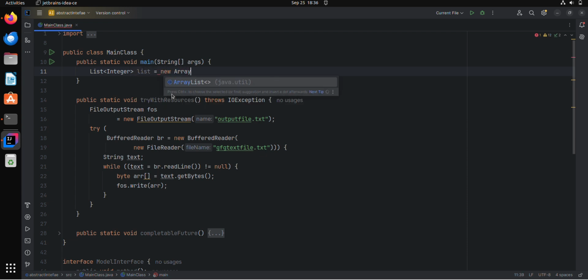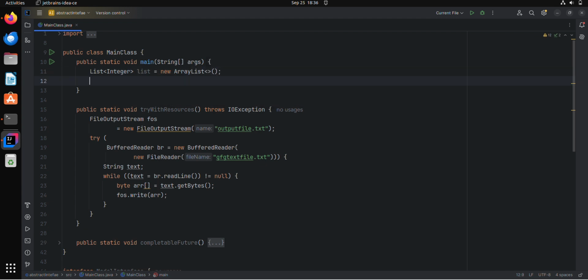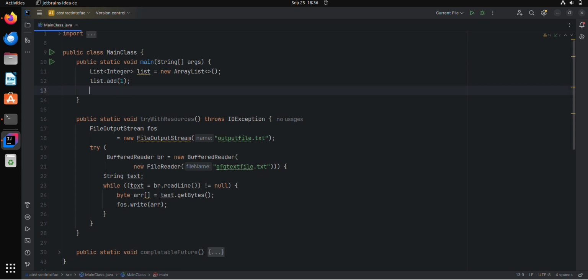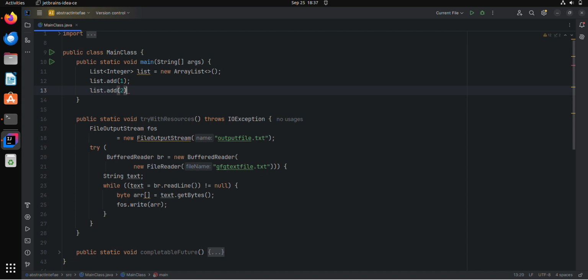I need to declare an ArrayList, and if I want to add elements to it, I will add something like this. If I need to add the next element, I will use the add method again. Or otherwise, we can use Arrays.asList, etc., as before Java 9 as well.